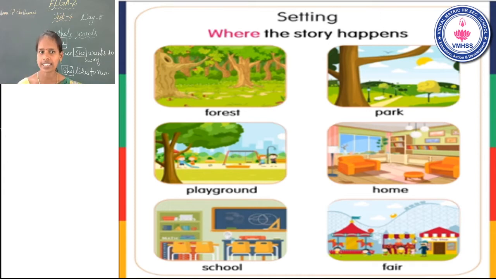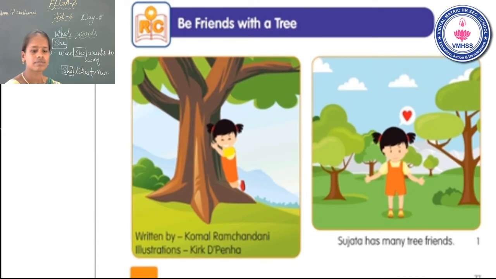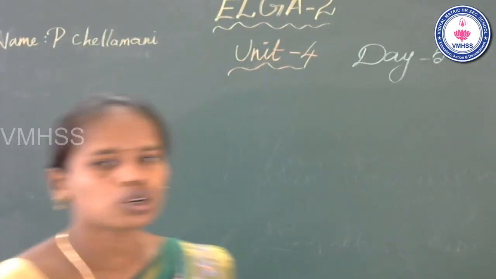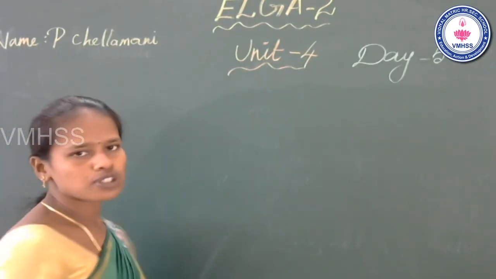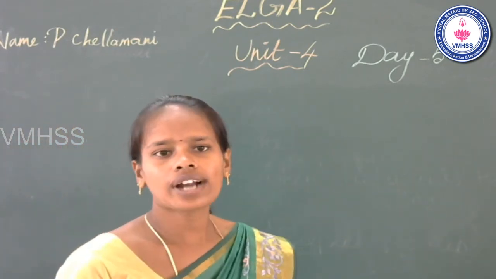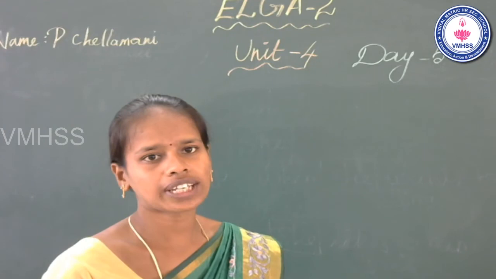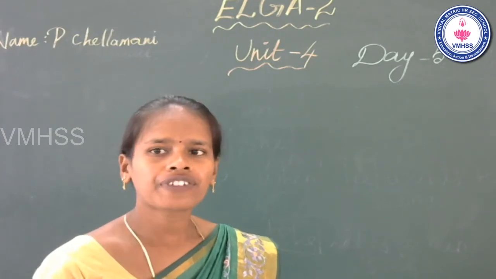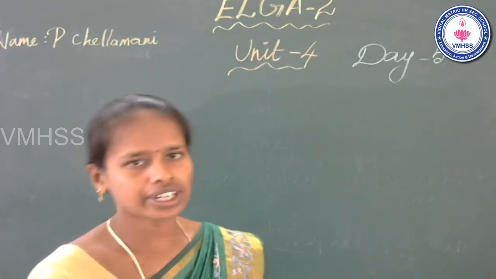What is the meaning of setting? Where the story takes place. Okay. Now go to the next session. What is the next session? Reading comprehension. Students, look at the board. The title of the story. In the last class, we read one story. What is the title of the story? Be Friends with a Tree.